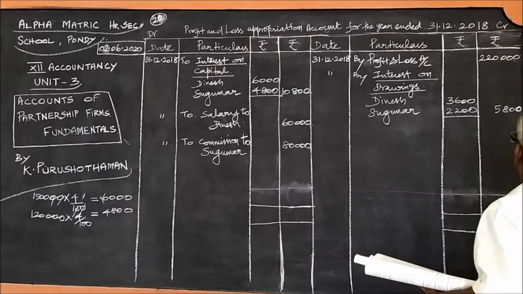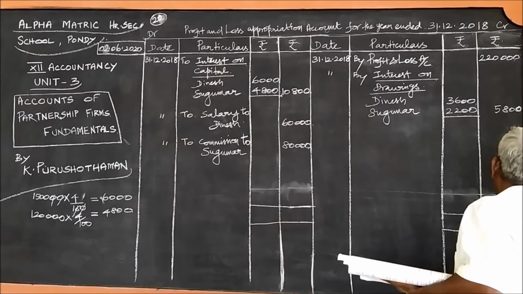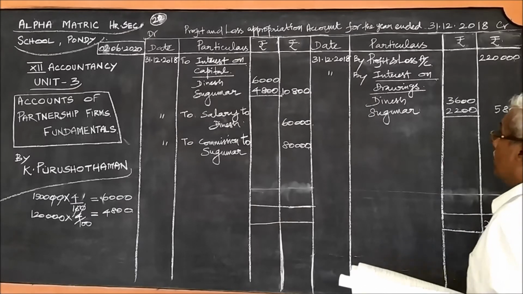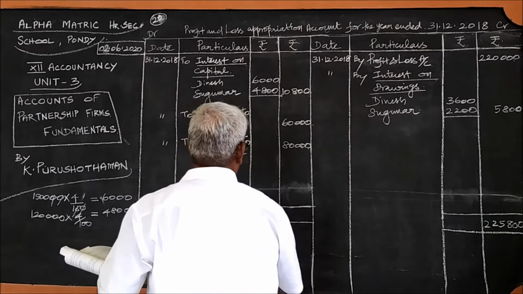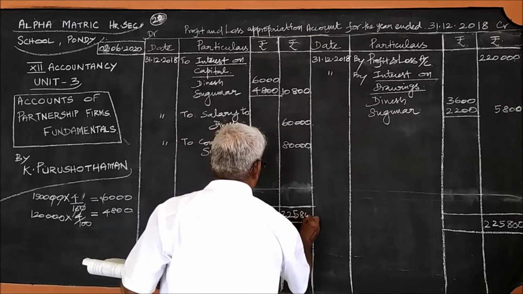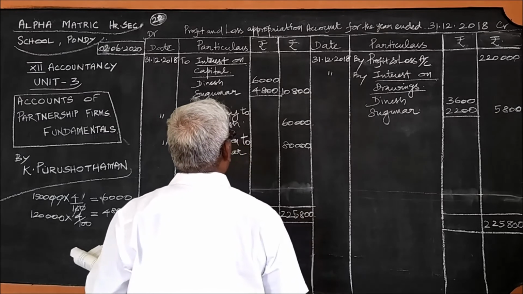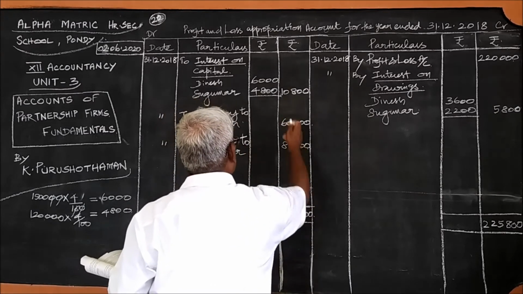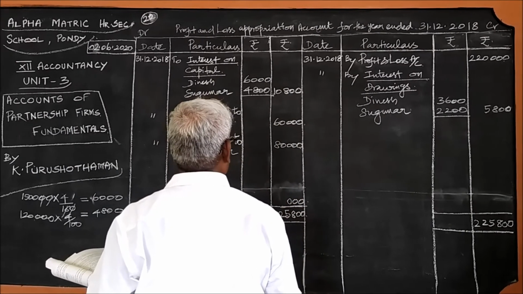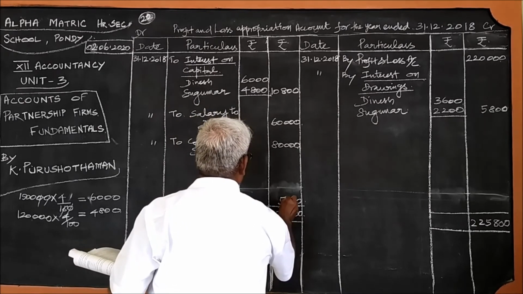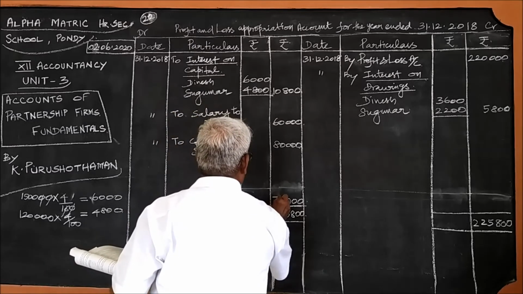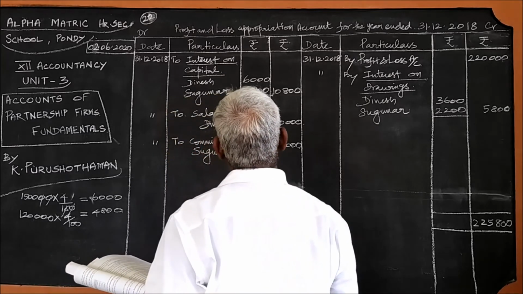The total of the credit side is 2,25,800. Here also you write the same total, 2,25,800, and the balancing figure will be 75,000.